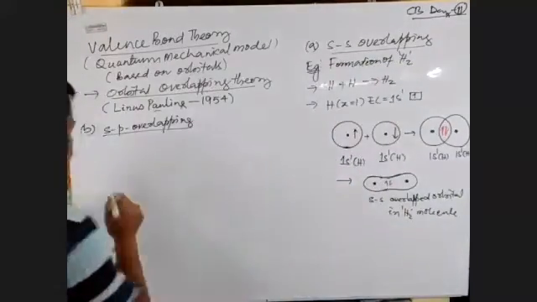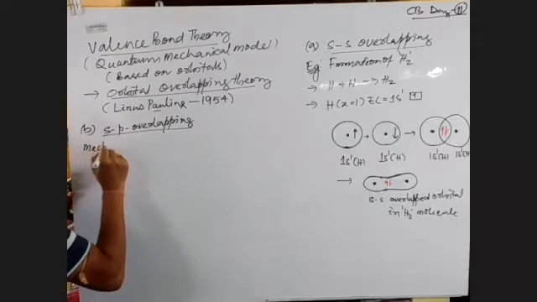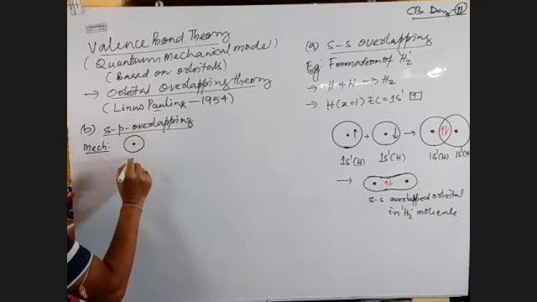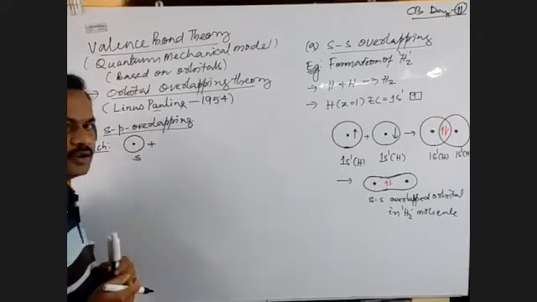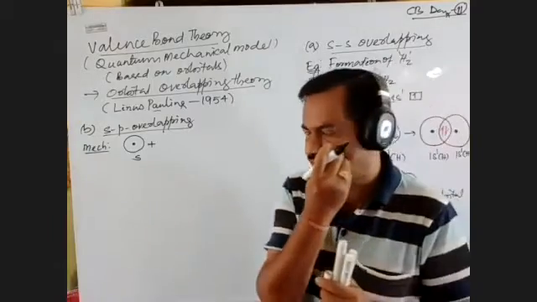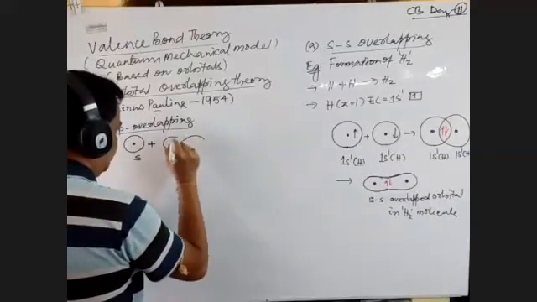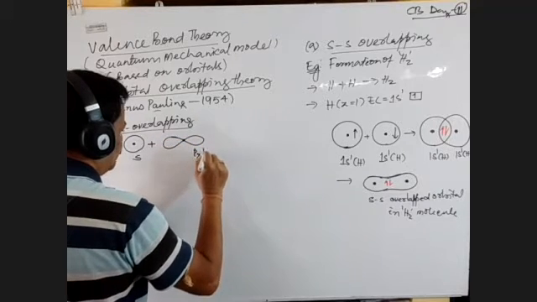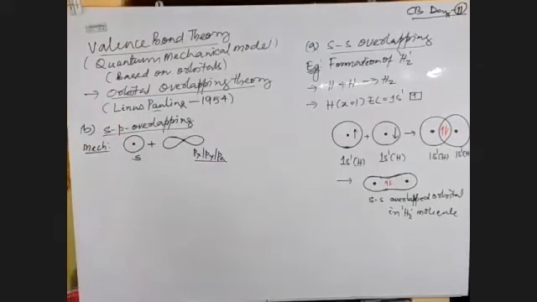So what is the mechanism? Let's check. What is the shape of s orbital? This is s orbital which is spherically symmetrical. It overlaps with p orbital. What is the shape of p orbital? It is dumbbell shape. So this is your dumbbell shape. This is your either px or py or pz.